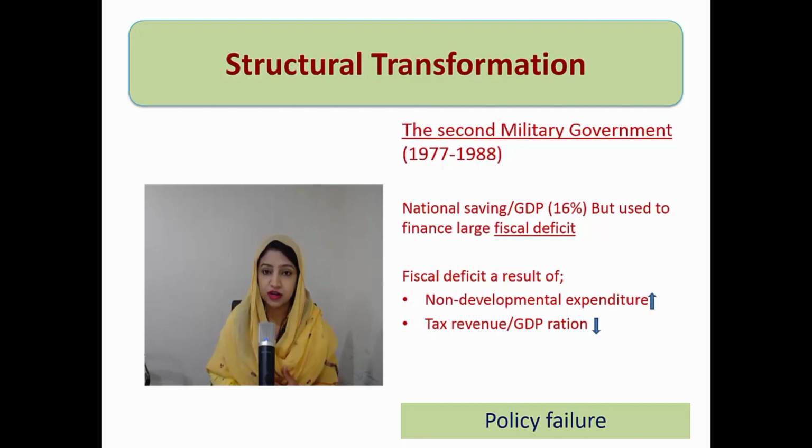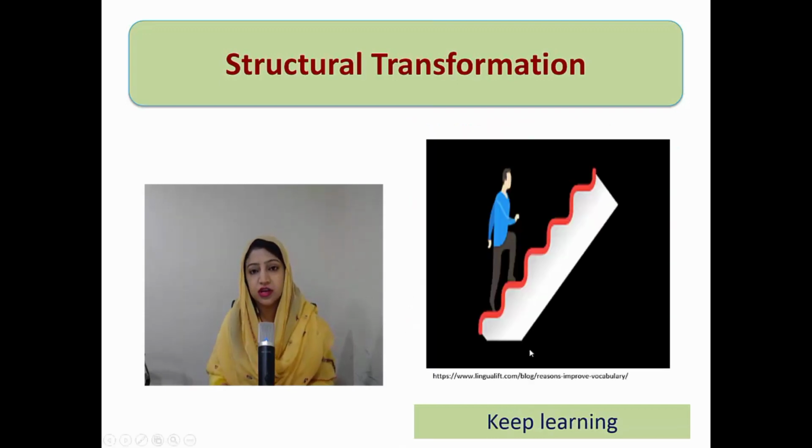Development expenditure जो थे वो neglected थे, but non-development expenditure rises and then next जो tendency थी वो tax to GDP ratio decline की tendency थी. So these two factors added to the fiscal deficit, and that fiscal deficit is financed through the national savings and public borrowing. So domestic debt जो था वो that kept on rising, और debt की जो cost है वो जैसे मैंने पहले भी डिस्कस किया that is the debt servicing.